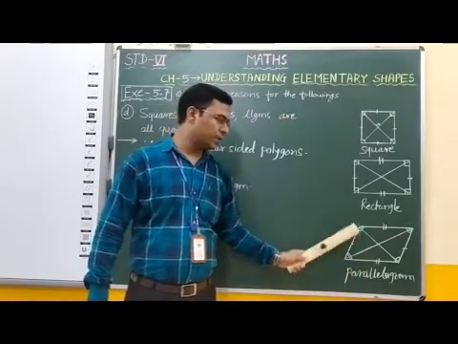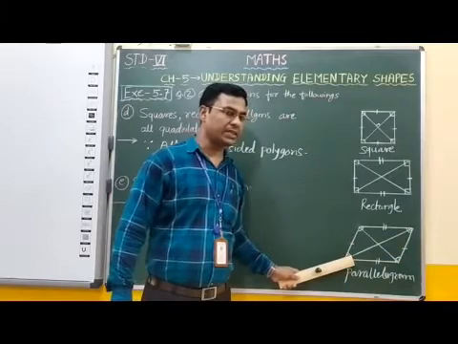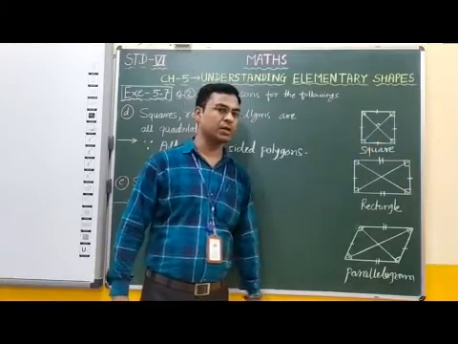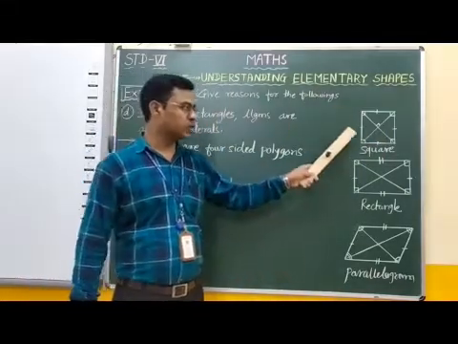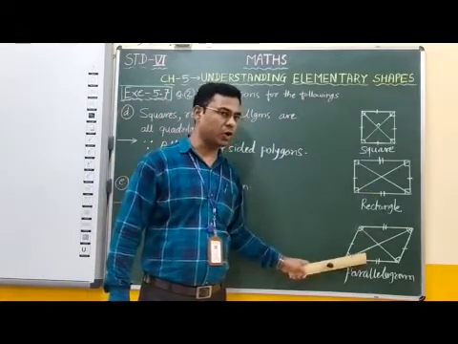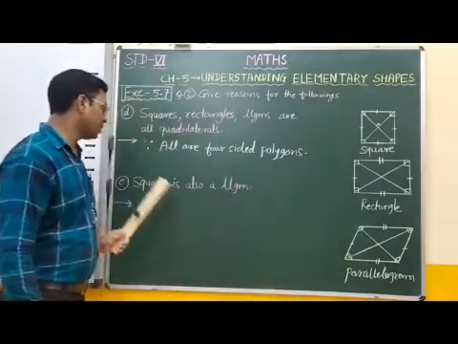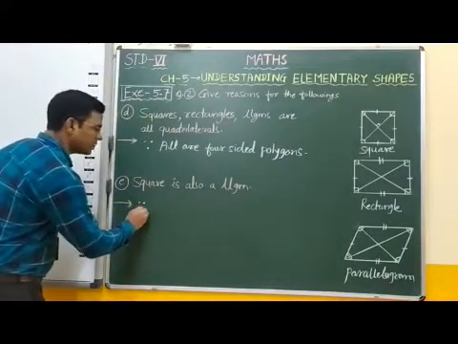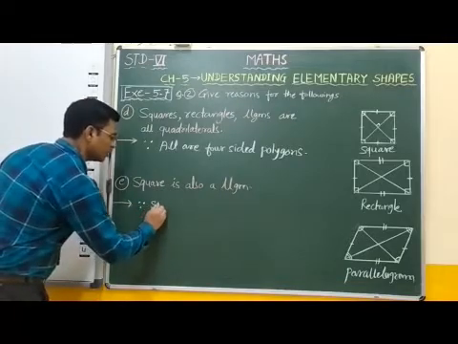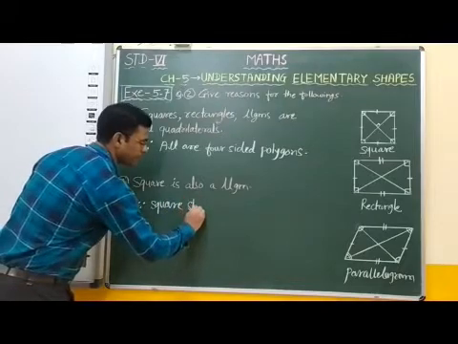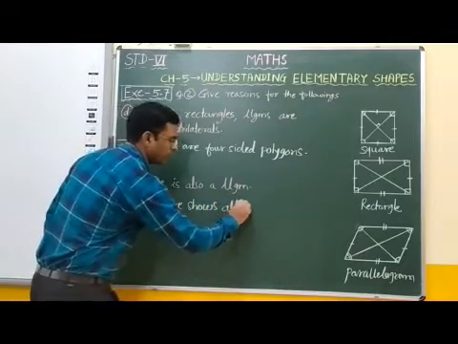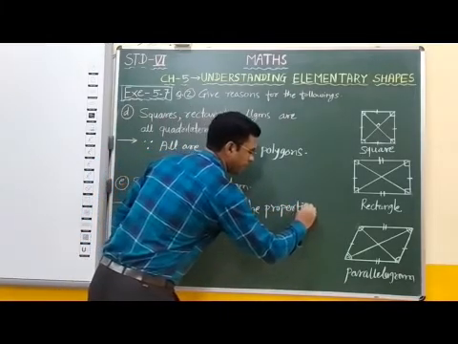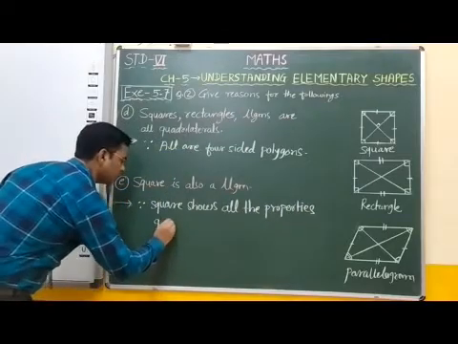In a parallelogram, diagonals bisect each other. In a square also, diagonals bisect each other. Therefore, we can say that a square shows all the properties of a parallelogram. Therefore, a square is also a parallelogram. Therefore, the reason for this statement is because a square shows all the properties of a parallelogram.